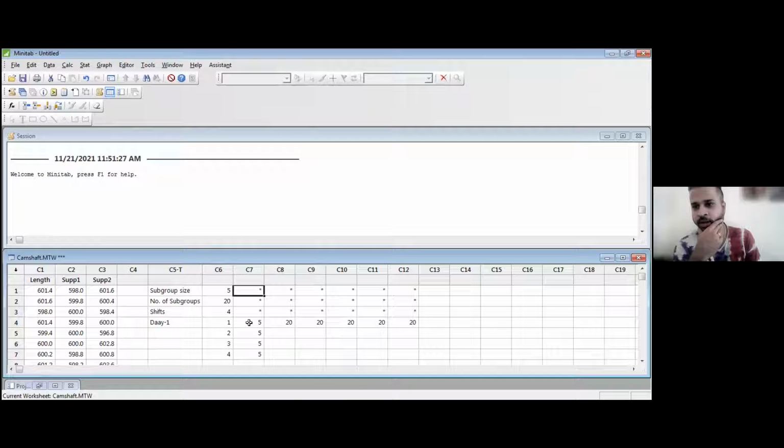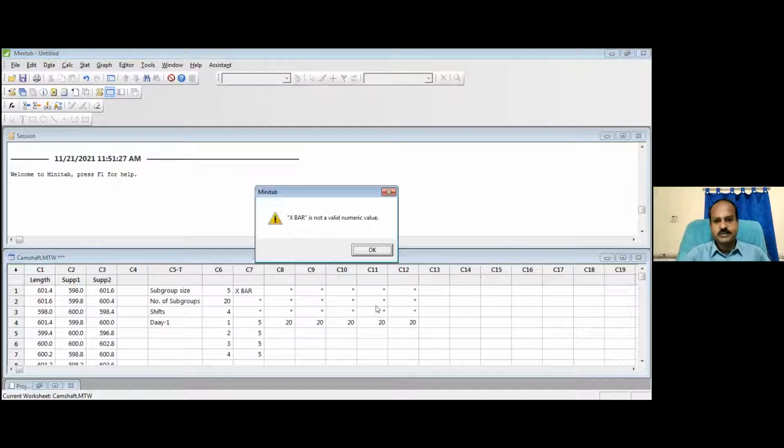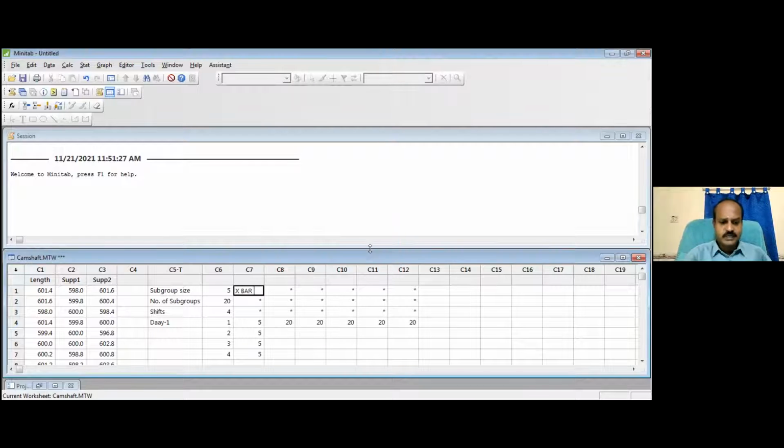NP. X bar R. X bar R. Very good. I will go for X bar. Oh, it's not okay. X bar R chart. So I can't type here. I'll type somewhere here. Okay, my control chart will be X bar R chart. Very clear, right? This is what we discussed, X bar R chart.